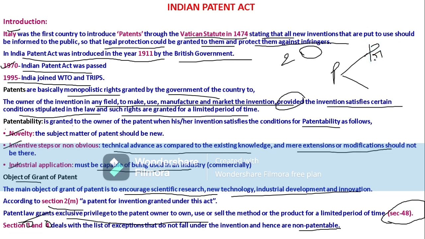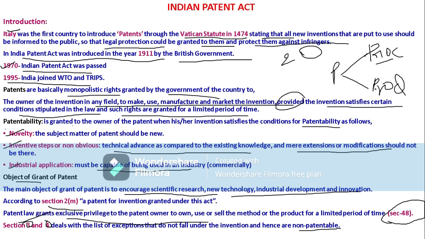Under process patents, patents are granted for a particular manufacturing process, and for the product, meaning the article itself, a patent will be granted.